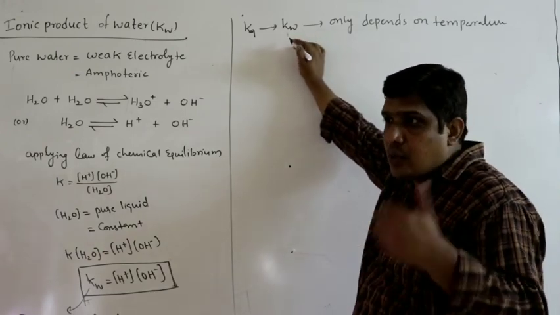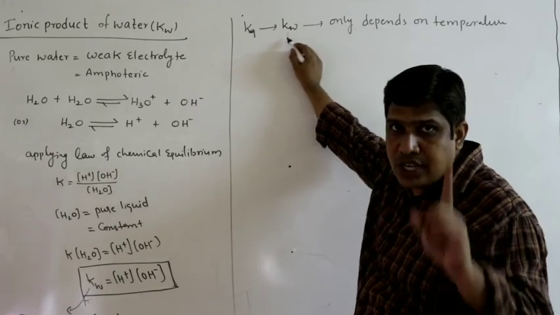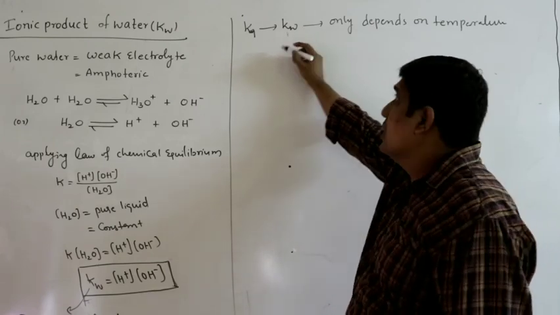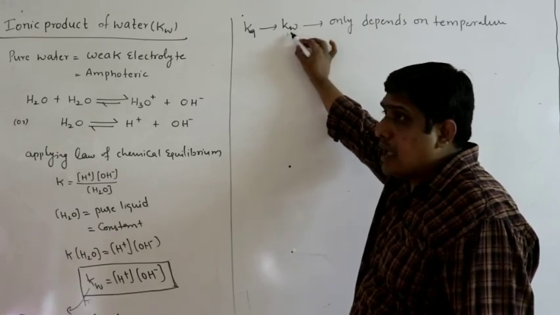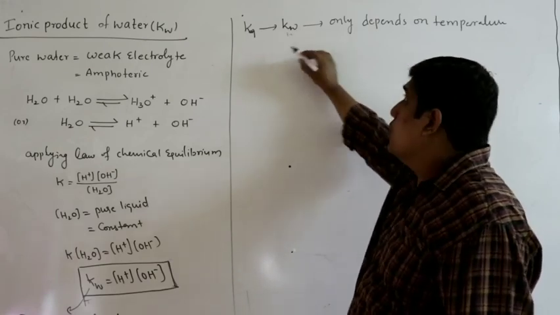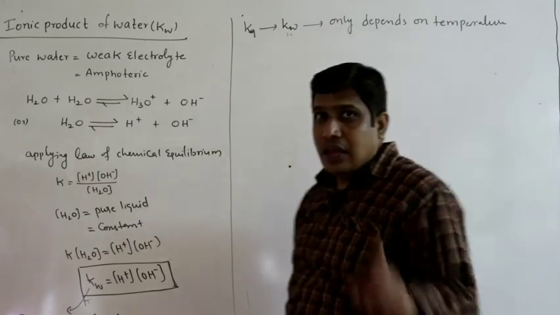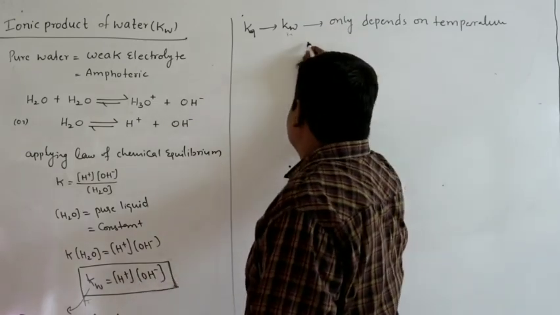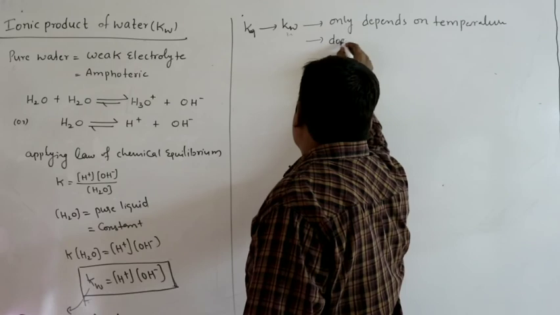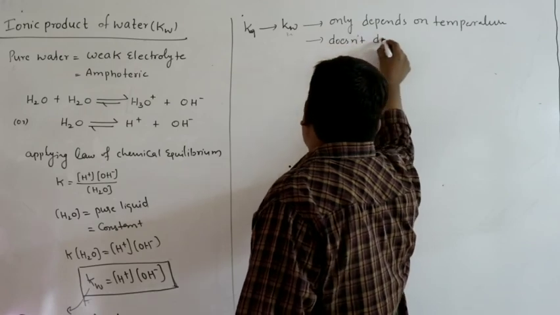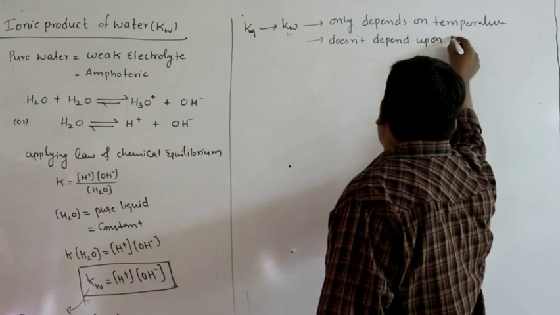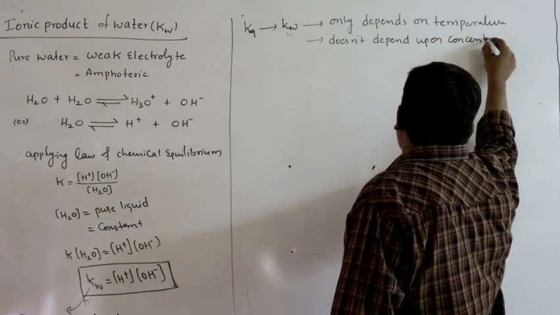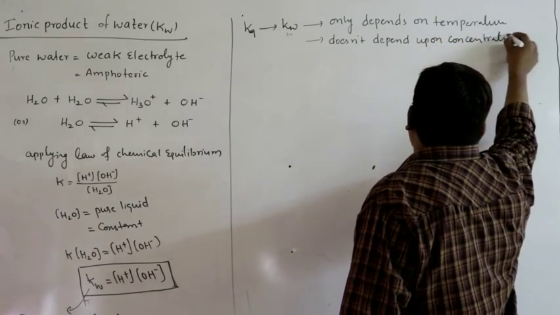That means if you want to change the value of Kw, you have to change temperature. So make a note of this point: the value of Kw, ionic product of water, only depends on temperature, and does not depend upon concentrations of H plus and OH minus.